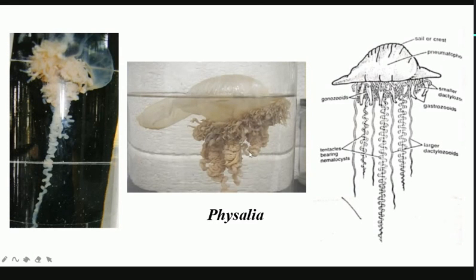Everyone must have seen this too. This is the jellyfish, that is Aurelia. If you look at the picture taken from the ocean, you can see that this is an umbrella-like structure, which has some ribbons coming out at the end. So this is the umbrella-like structure, that is the anterior end. You can look at this picture in the middle. The anterior part looks like this, the umbrella part.